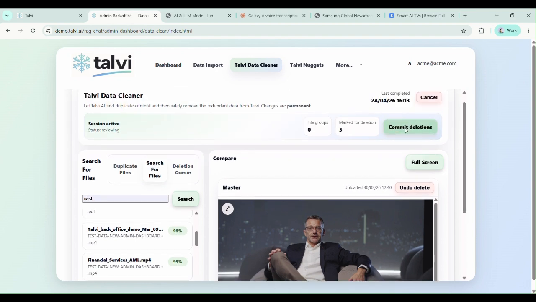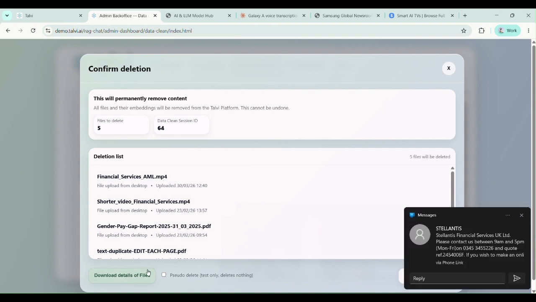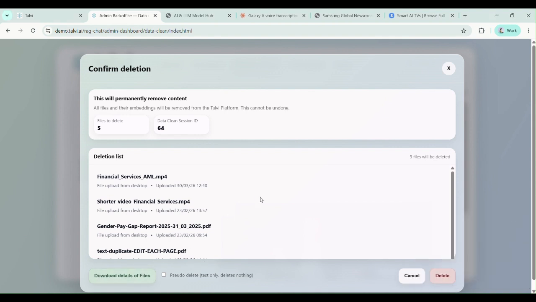When you decide to commit your deletions, here are the files it's going to delete. It deletes these from Talvi, but you can also download a full list of all the files that you have to delete to give it to your IT department and get them to delete them from SharePoint, Dropbox, Google Drive, or the LMS. So you've now got a guaranteed clean data set.